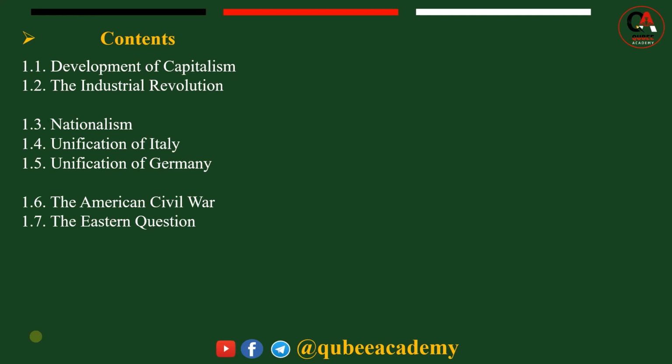So under nationalism we will see the unification of Italy and the unification of Germany one by one in detail. The sixth subtopic of Unit 1 is the American Civil War. As known in American history, the period from 1861 up to 1865 is known as the American Civil War.